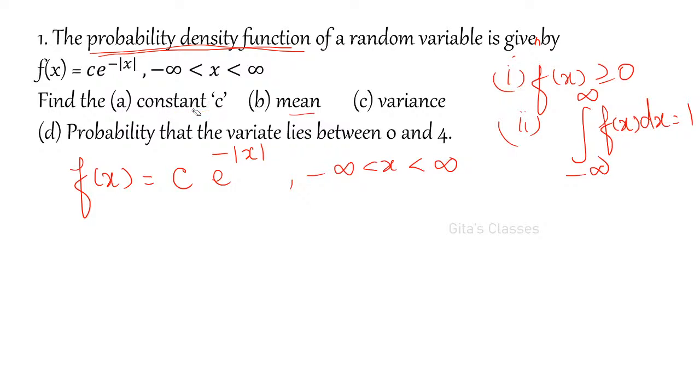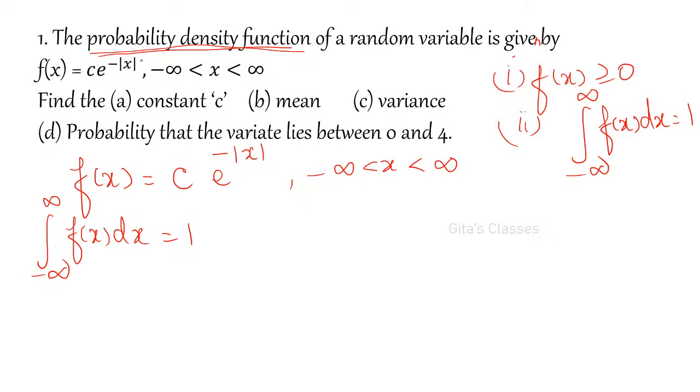Always remember, if you are asked to find out the constant, then total probability is 1. That is integral minus infinity to plus infinity of f of x dx is equal to 1. Why can we write this?